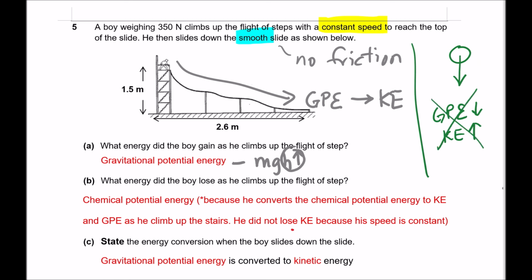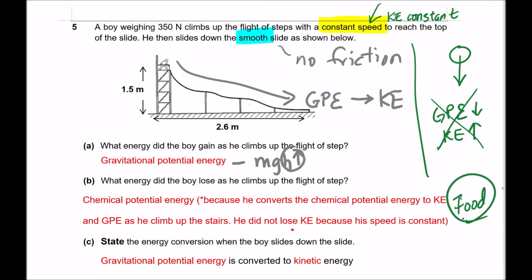All right. And of course, we also know that in the question, the boy is moving with a constant speed. So constant speed means that the kinetic energy is constant. So there will be no gain or loss of kinetic energy. So what energy did the boy lose? Well, in order to be able to climb up the stairs, the boy must have energy to do that. So where does the energy come from? The energy comes from the food that he eats.